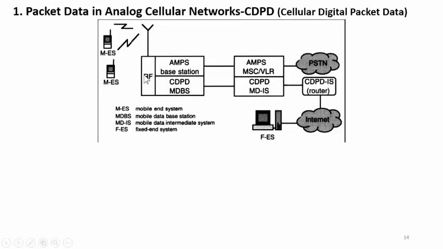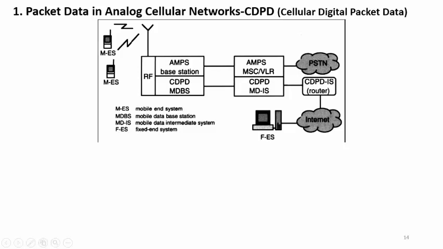The RF section is connected with the MES, meaning mobile end systems. The RF block is connected to the AMPS base station, that is BTS, and the CDPD MDBS, that is mobile database station. This section is connected with the AMPS MSC and VLR, and the CDPD MDIS, mobile data intermediate system.